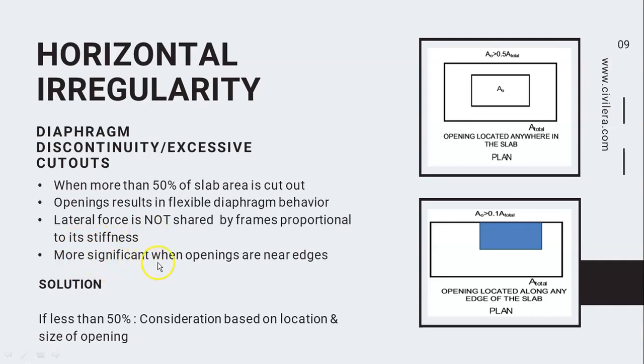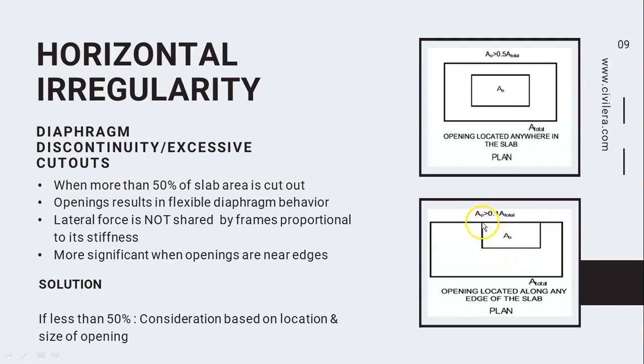More significant when openings are near edges like this. So if the opening is in the center, the limit is 50% of the area, and if the cutout is at the edge, the opening should not be more than 0.1 times the total area.